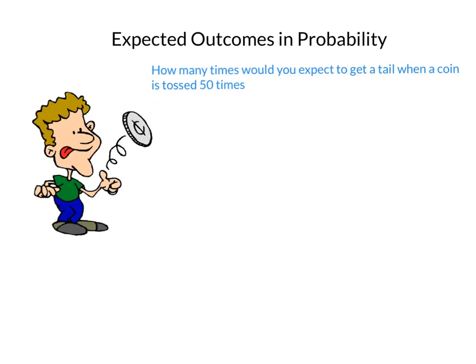Here's another question. How many times would you expect to get a tail when a coin is tossed 50 times? Well, the chances of getting a tail is 50-50 or a 1 in 2 chance. So we simply multiply that by 50, and 50 times a half is 25 times. So you would expect to get 25 tails if a coin was tossed 50 times.